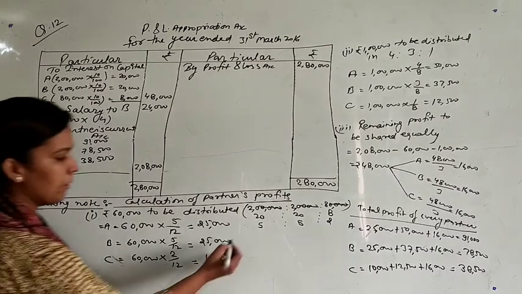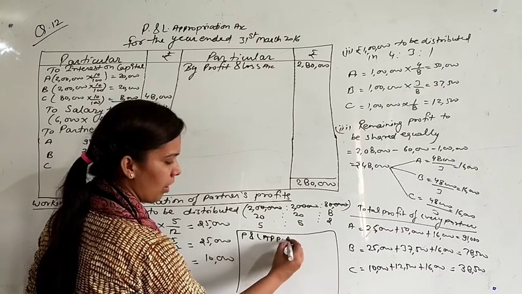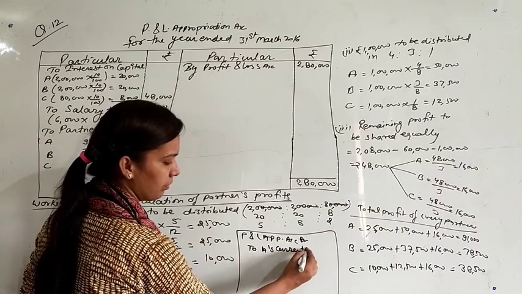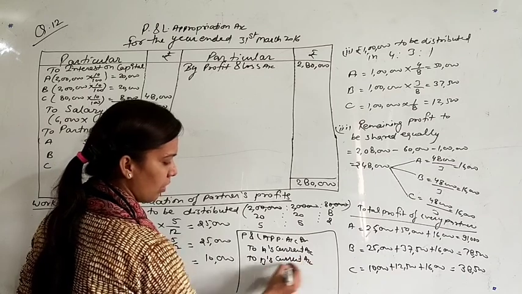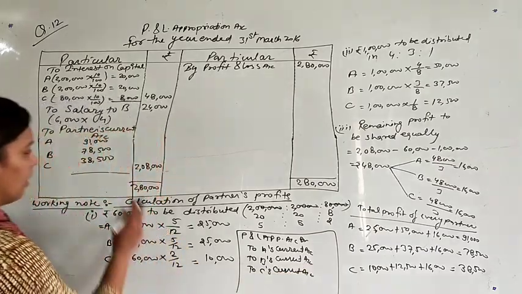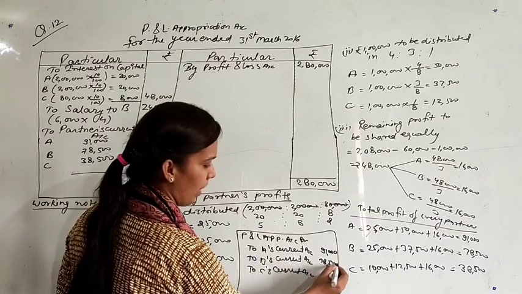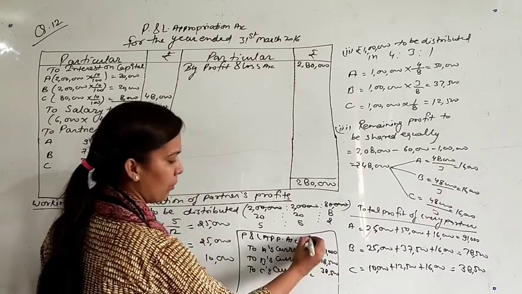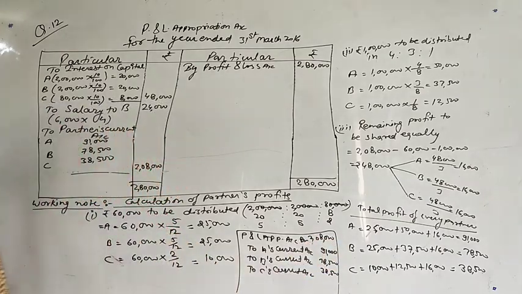So the journal entry will be P&L appropriation account debit to A's current account, to B's current account, to C's current account. 91,000 for A, 78,500 for B, and 38,500 for C, and the total profit is 2,08,000. This is the journal entry for apportionment of profits.